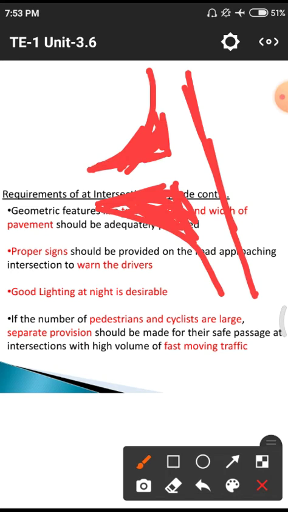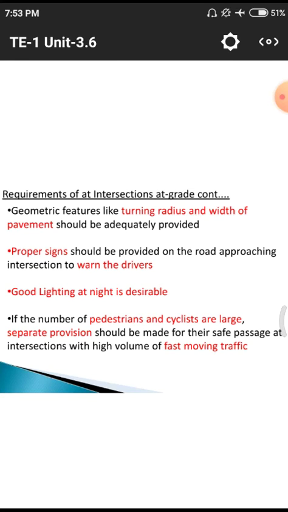Why? Because if we increase the width, automatically there may be a chance of better visibility to the drivers. When the road is widened, the vehicles have a free flow with their relative speeds, so that we can improve the speed at the particular cross sections. Geometric features like turning radius and width of the pavement should be adequately provided. Adequately means more than the required.